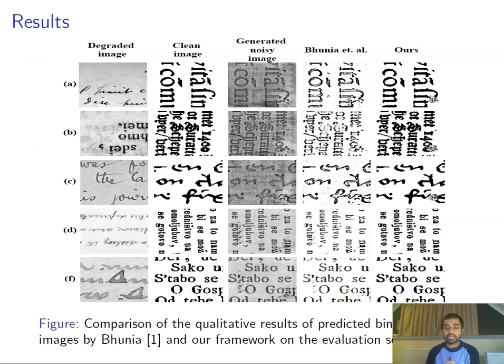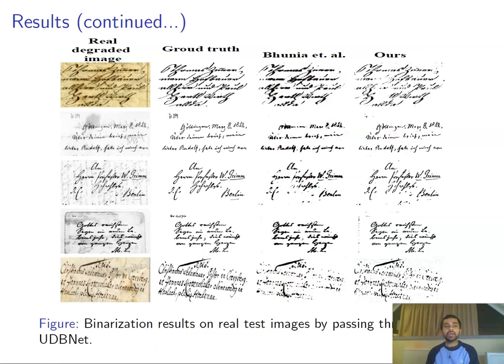We next present some qualitative results, where we see that our generated binarized results are much better than those of Bhunia et al. and very close to the ground truth clean images. We also run an experiment on historical documents, and we see that ours again gives a qualitatively much better result than Bhunia et al.